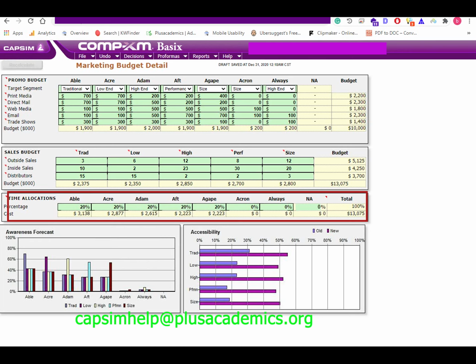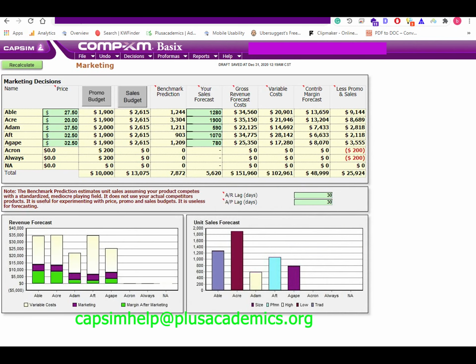Price and forecasting. The way we forecast the amount to sell is very simple. We take the amount we sold last year, add growth to it, and subtract inventory. Based on this method, we estimated to sell about 1,100 units of Able, 1,600 units of Eka, 700 units of Adam, 1,100 units of Aft, and 900 units of Agape.